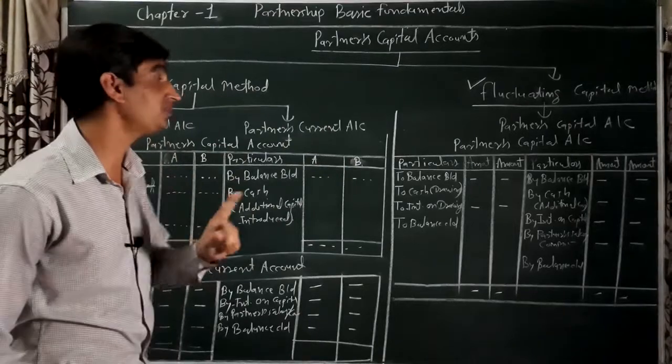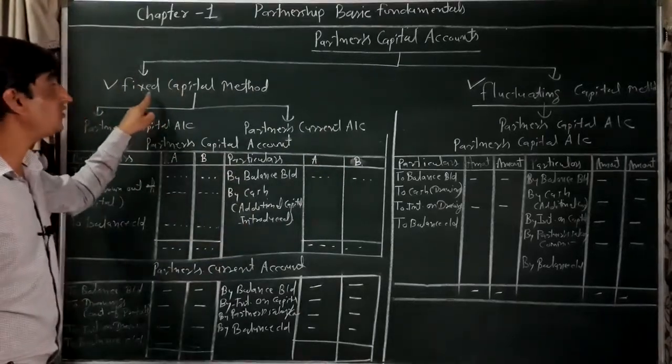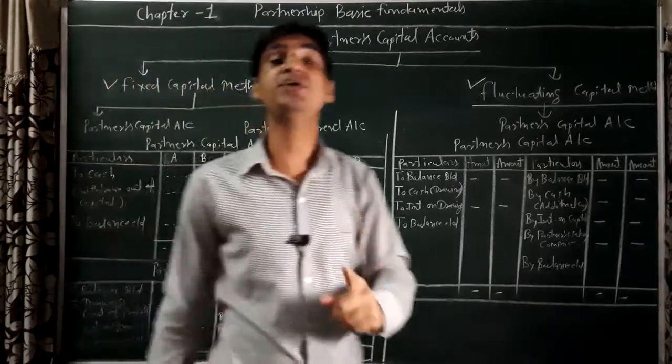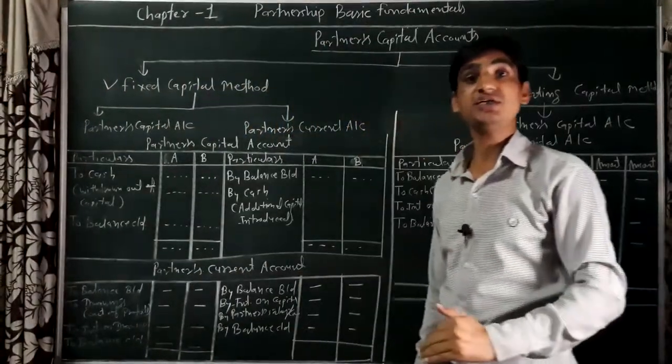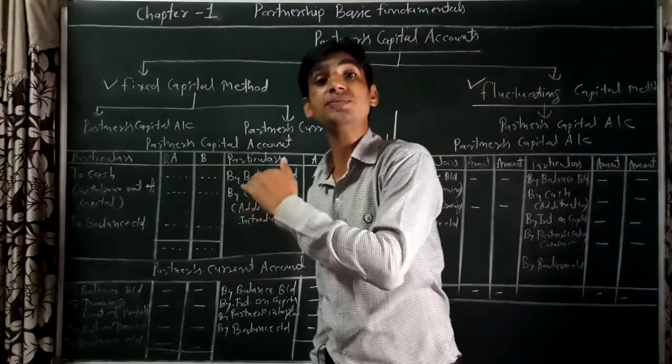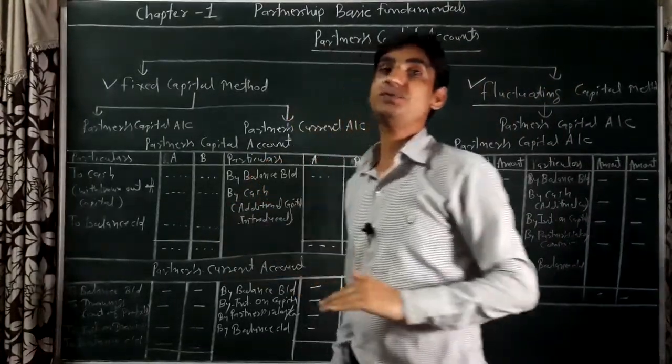As per the fixed capital method, the partners' original capital remains constant until additional capital is introduced as per the partnership agreement.